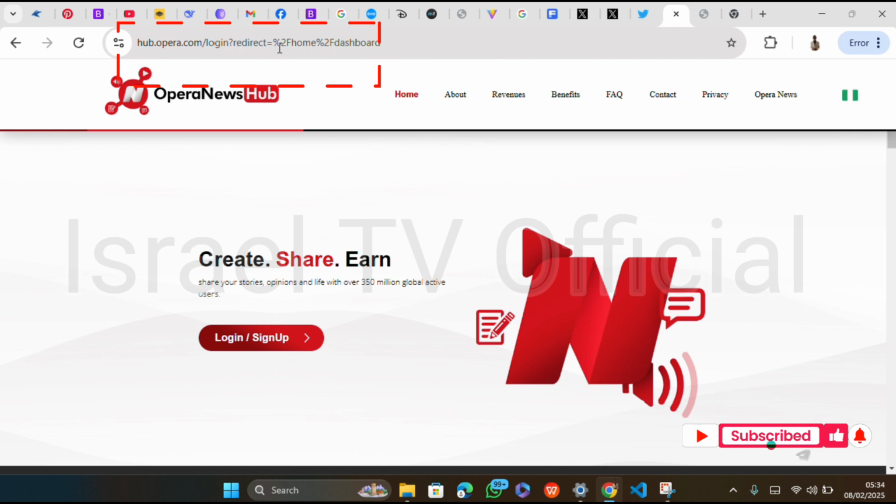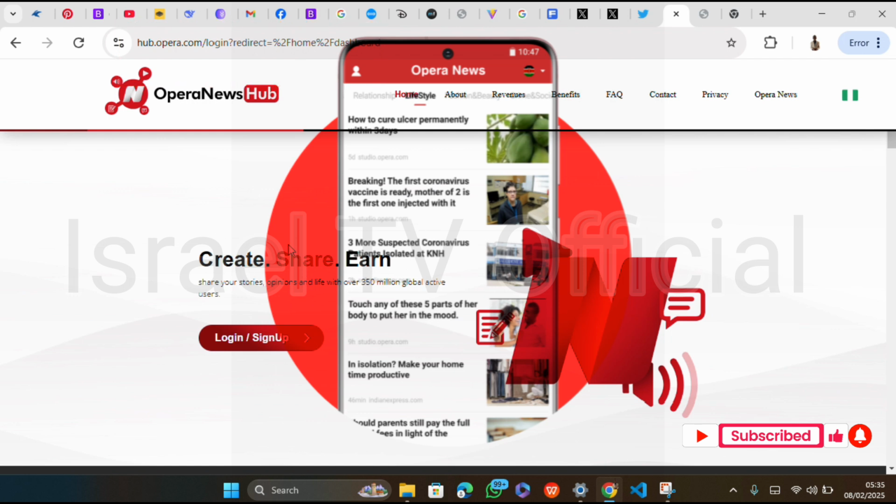I had an account before, that's why the link is just like that. But on hub.opera.com, this is how you are going to see it at first. So what this website is, you create news. You must have seen Opera News. This is where the news in Opera News is coming from. This is where it is being created.